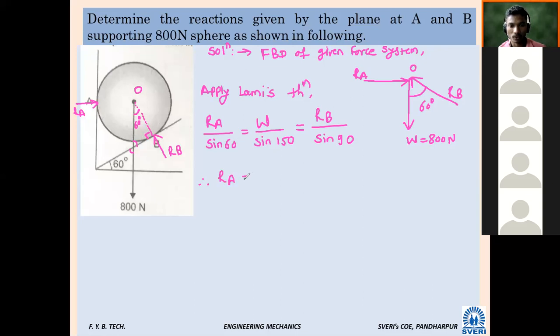RA is equal to W, how much? 800, divided by sin 150, into sin 60. Calculate. 1385.